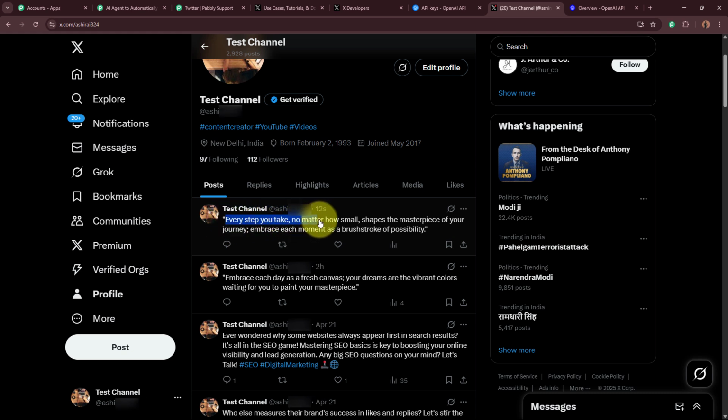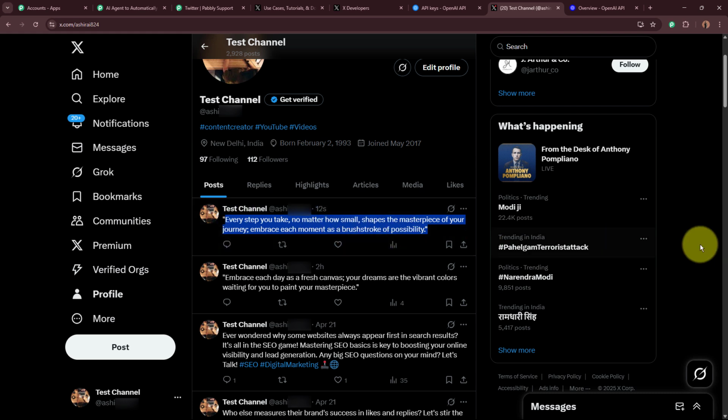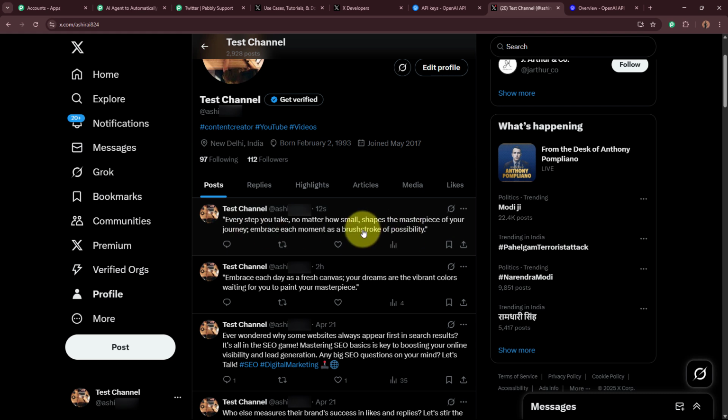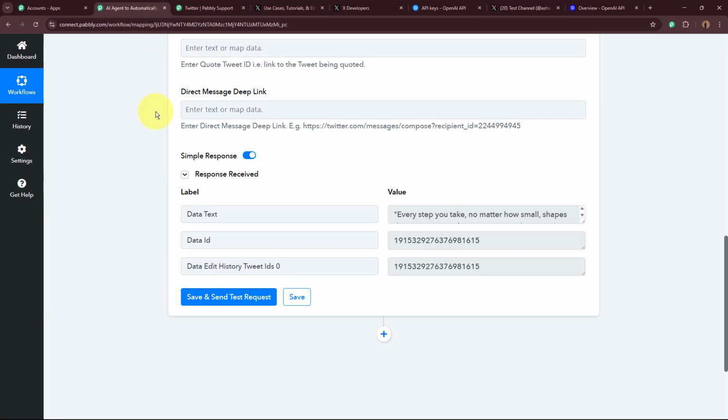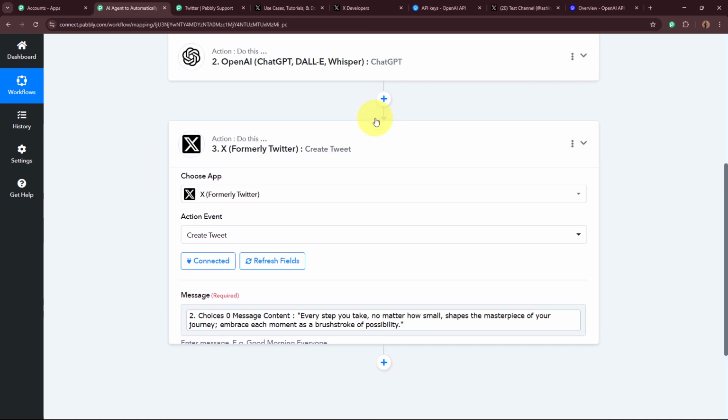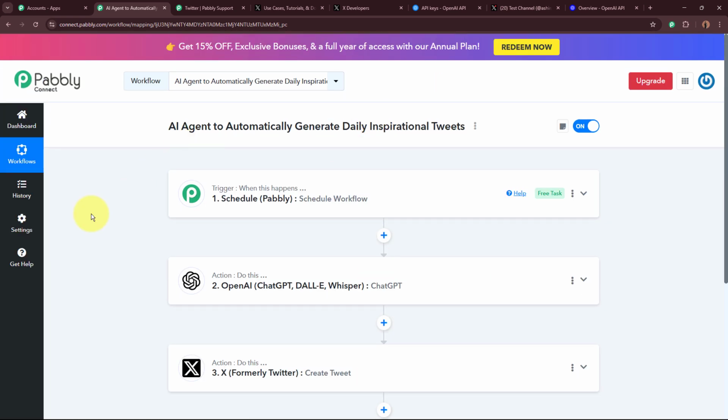Every step you take, no matter how small, shapes the masterpiece of your journey. You can see this was the same AI generated inspirational quote, and it has now been created as a tweet on my Twitter account, okay? So as now this tweet has been posted on my X account, that is formerly Twitter, this means this AI agent that we have created with Pabbly Connect is now successfully working.